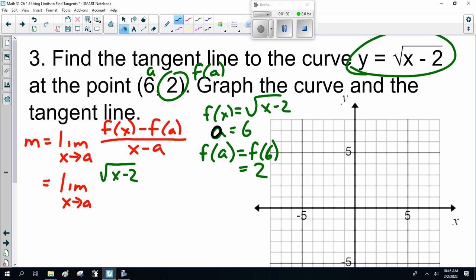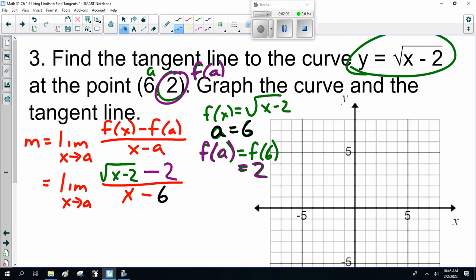I'm going to color code this. A is 6, and f of a is 2. Minus 2 over x minus a, which is 6. All right. Now, pause for a second, make that much neater. See how I color coded it? Okay, now, I have to simplify this mess.